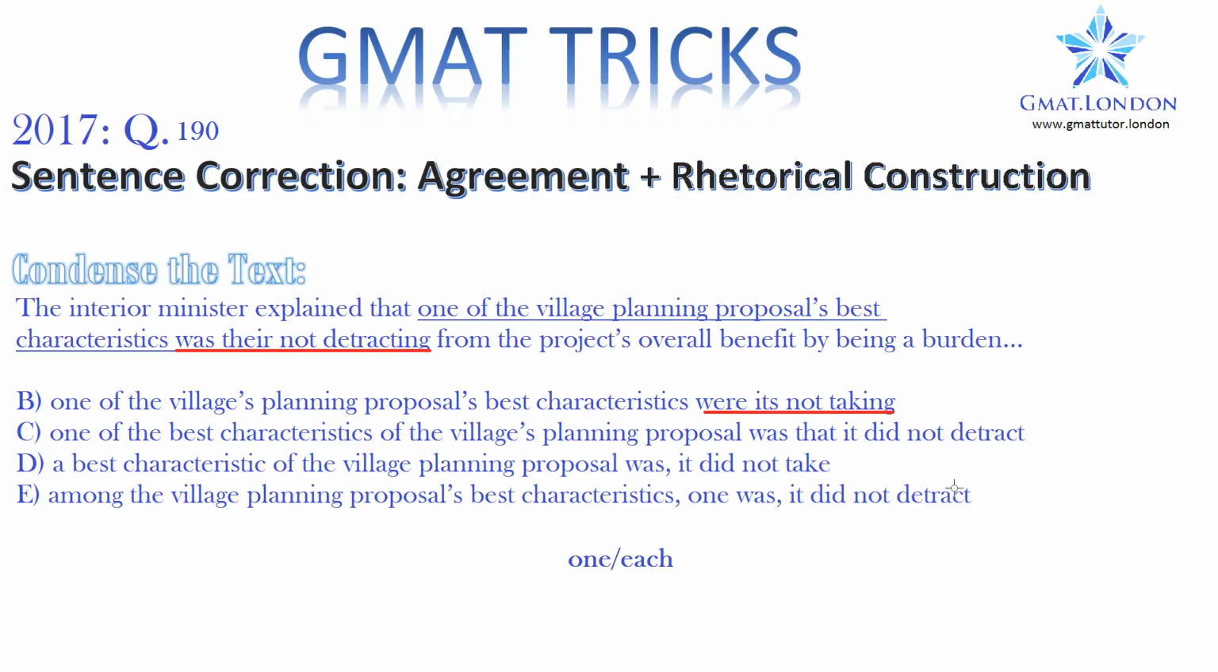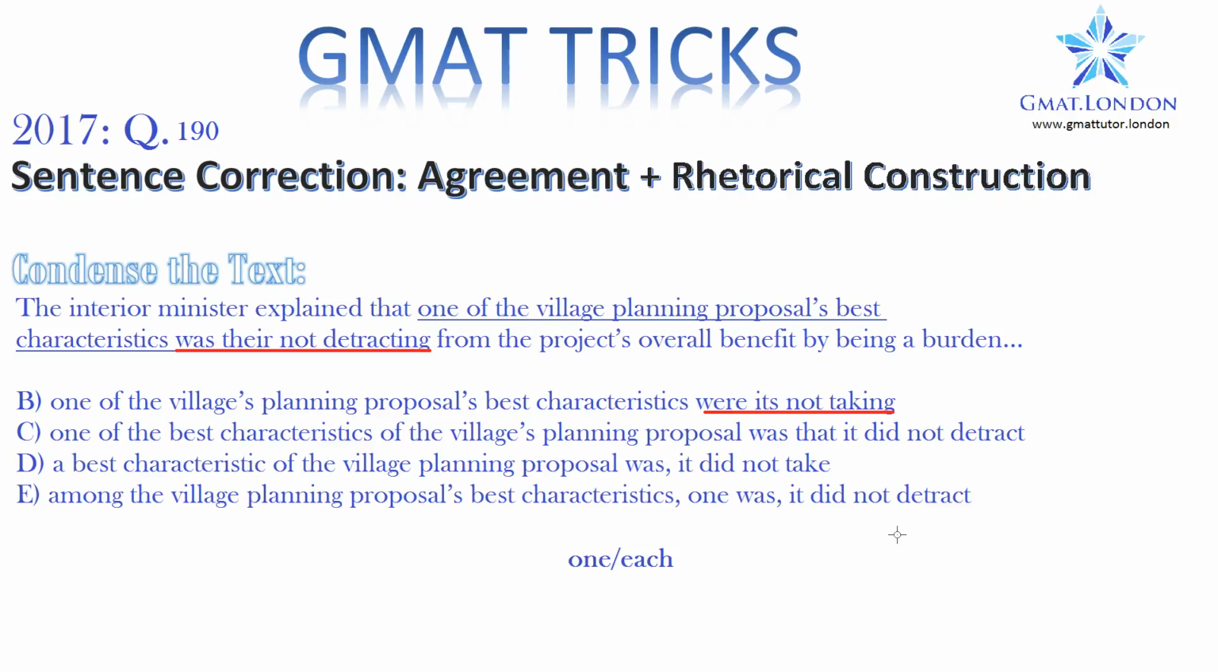Now that leaves us with C, D and E. Let's look at E for a second. The construction is very awkward. That's where this lesson includes rhetorical construction, because it says the Interior Minister explained that among the village planning proposal's best characteristics, one was it did not detract. So it interrupts the flow and it's longer, and for both of those reasons it's an awkward sequence. A better choice would be was that it did not.